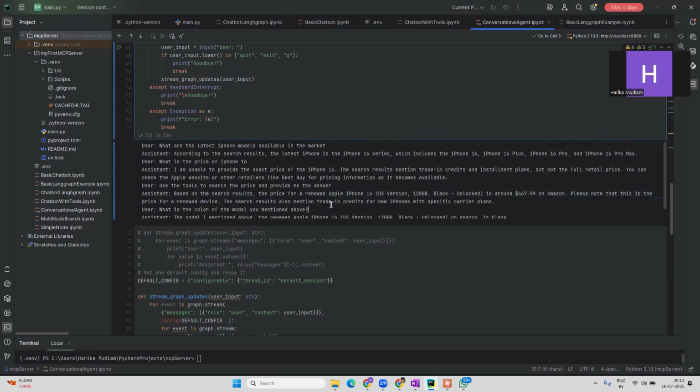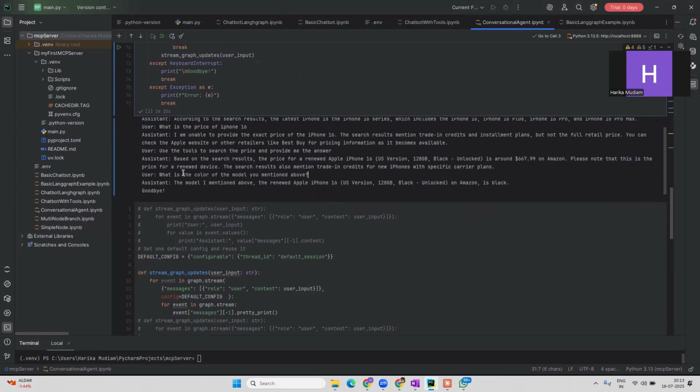And what else I want you to understand here is it has given me the iPhone 16 and the black color. So I asked what is the color of the model you mentioned above, and the model I mentioned above is the renewed iPhone 16 black, and the color is black, right? So if you observe here we have actually solved two problems. One is we are directing the LLM to choose the tool through the prompt.